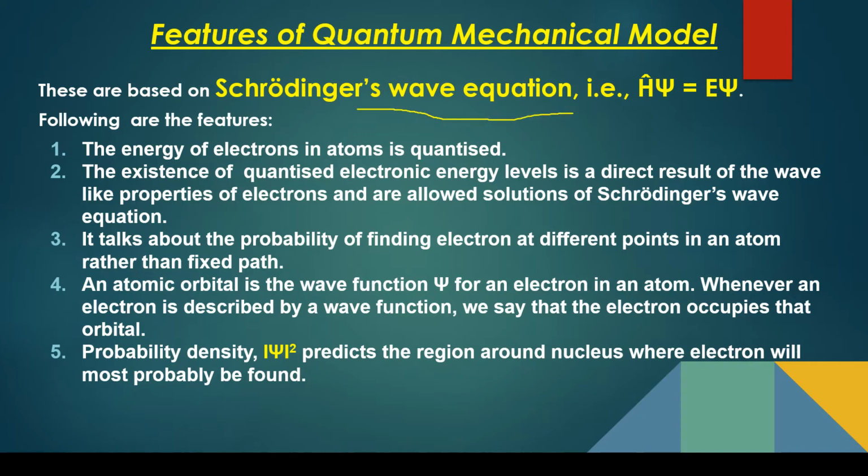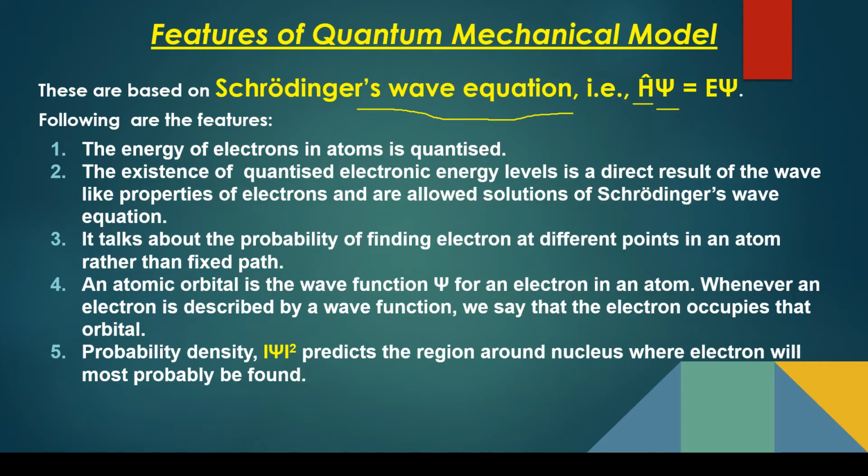We do not have great details about this in your syllabus, just the idea that there is an equation. This psi is the wave function. You can imagine it as an equation related to the movement of an electron, which explains the movement of an electron. And H is the Hamiltonian operator, which you apply on a given equation to find out the results related to it.